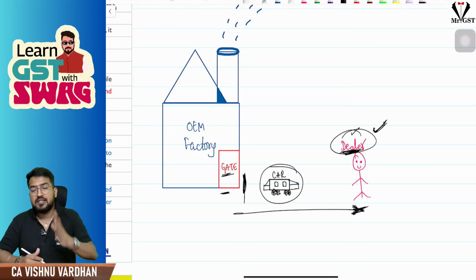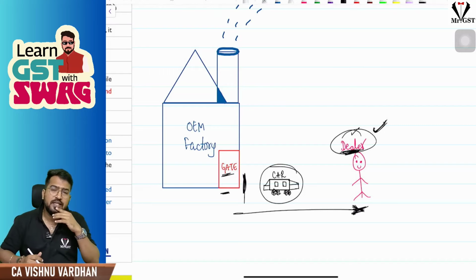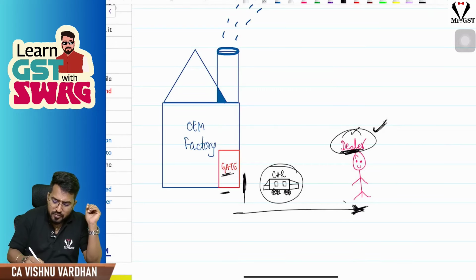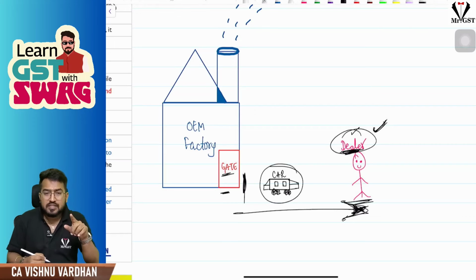Now the department has observed this situation closely and told, hey, here at the factory gate itself, you are getting the ownership, you are getting the total risk. So we will give you ITC then and there itself. Don't worry. That means even though the goods are not physically received by the dealer, we are seeing he is getting the risk and ownership, everything at the factory gate. So we will give ITC, no problem.